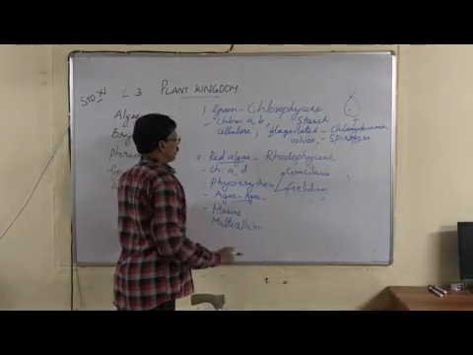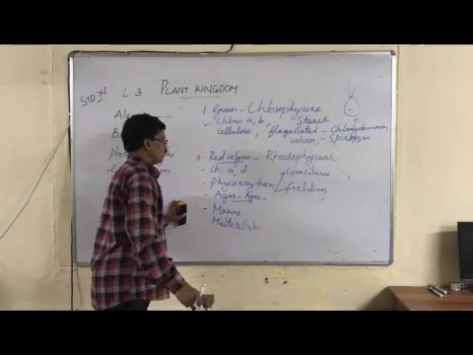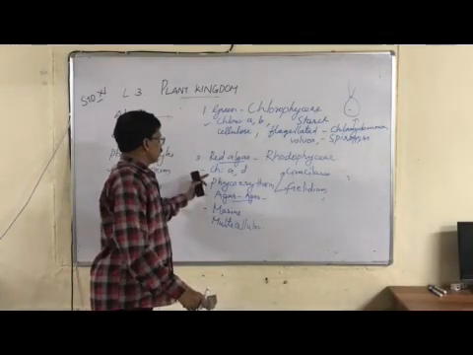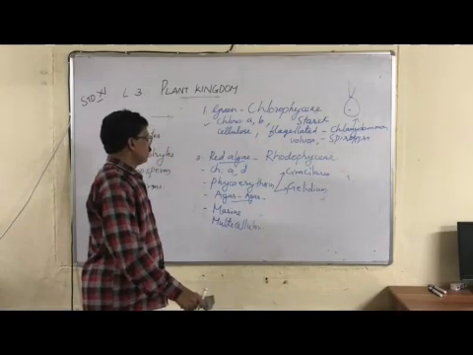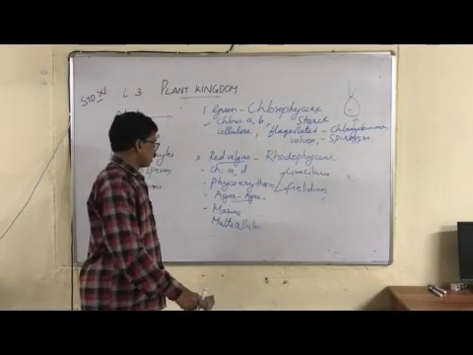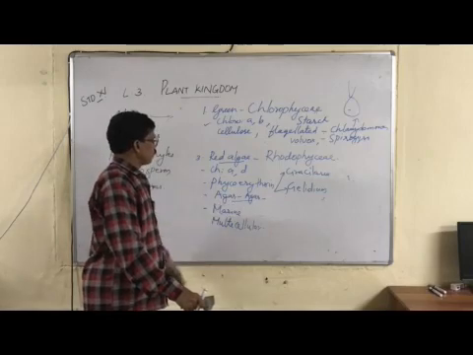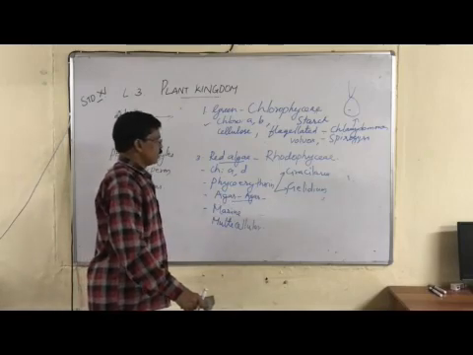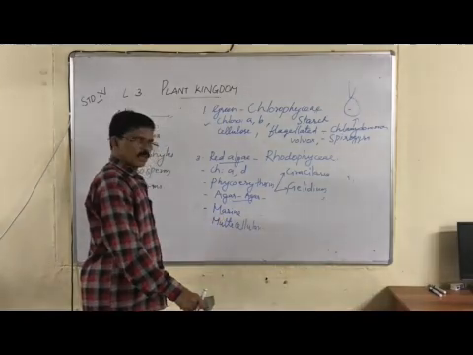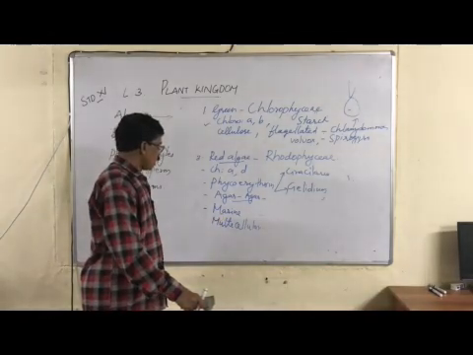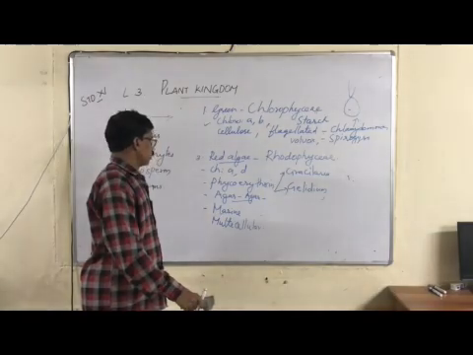So what are the common features of red algae or Rhodophyceae? There are different types of chlorophyll pigments, chlorophyll A and D. The red pigment is called phycoerythrin. Agar is obtained from red algae such as Gracilaria, Gelidium. Most of them are marine or predominantly marine forms, and most of them are multicellular.